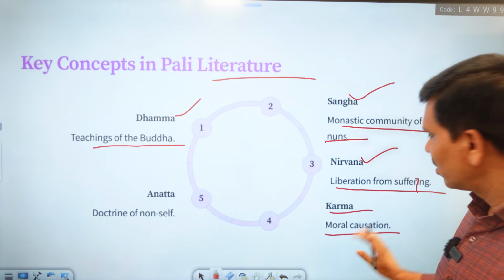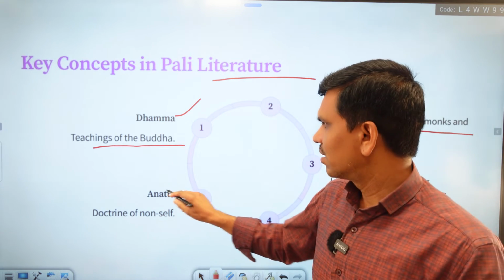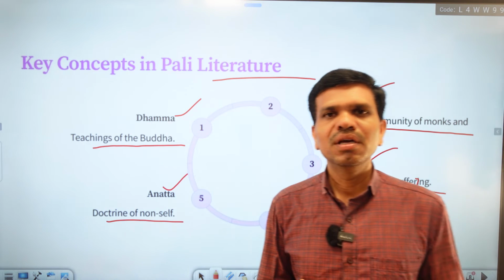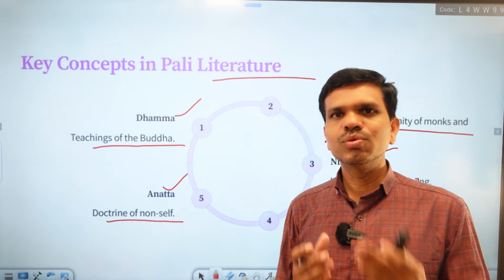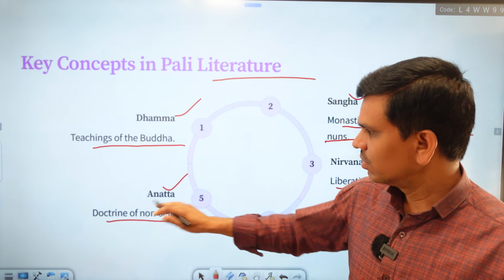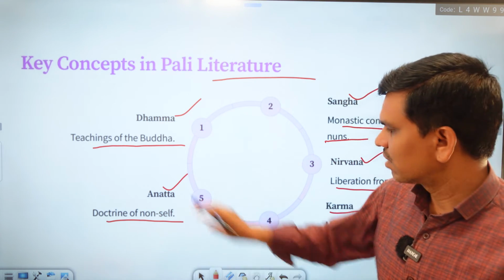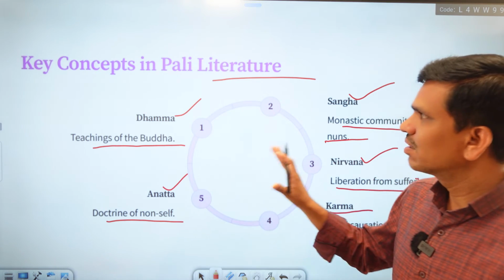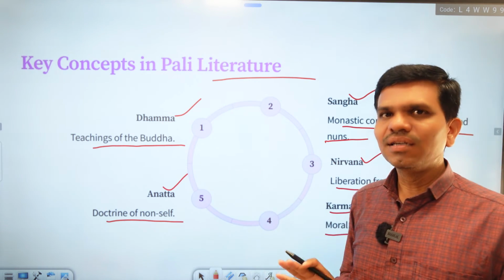So this is the moral causation. And Anatta is the doctrine of non-self. So we should be selfless, and we should think about humanity and other animals. It is taught in the Anatta. So these are the 5 basic principles in Pali literature.